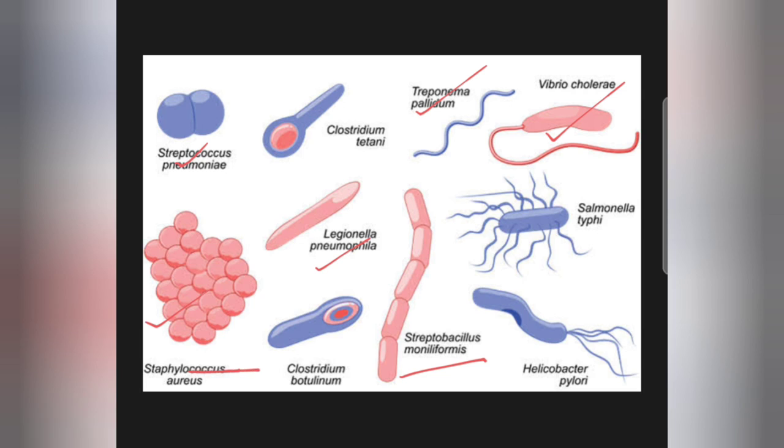This also belongs to the coccus one. As you can see, it is written coccus, and this is basically a gathering of many cocci bacteria joined together. And this one is also rod shaped, and more or less these are the different shapes of bacteria.